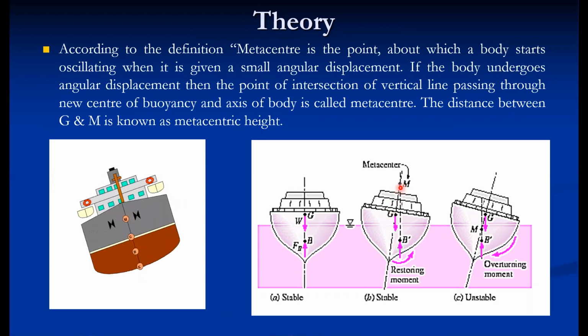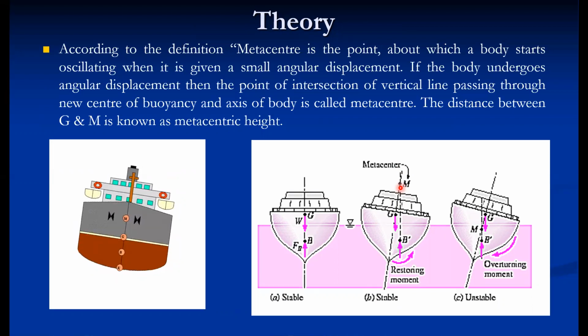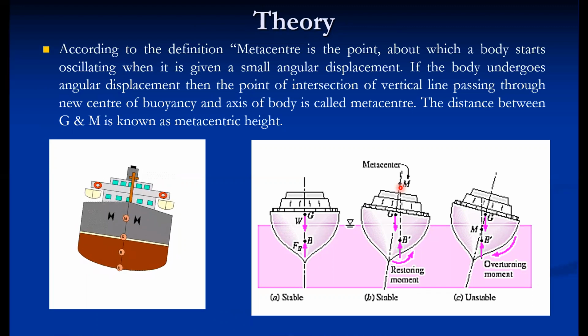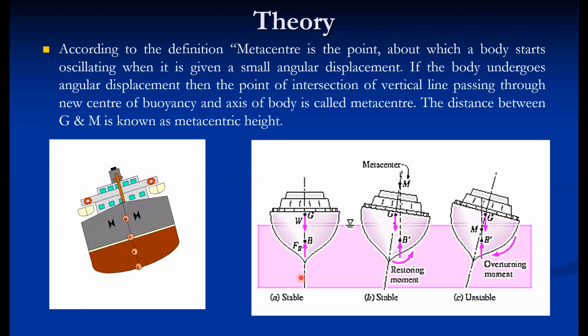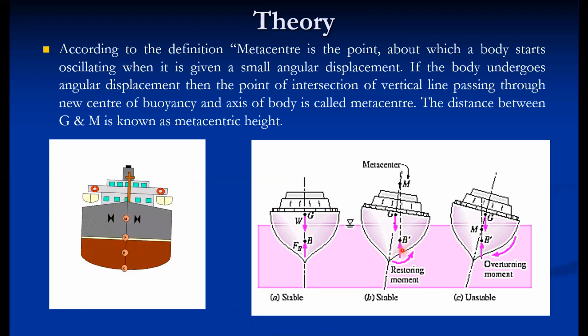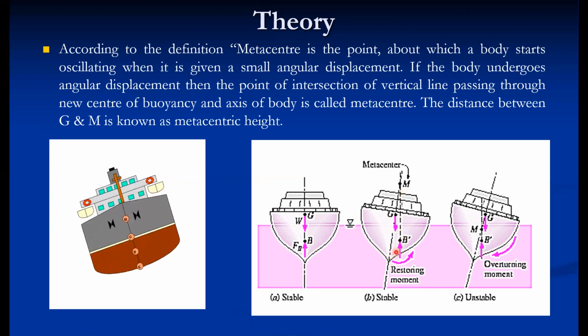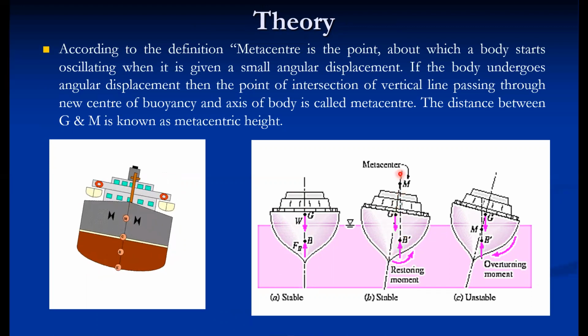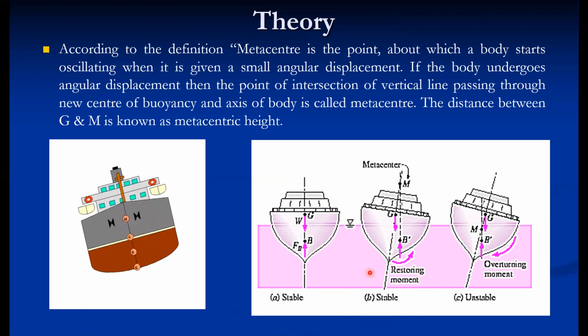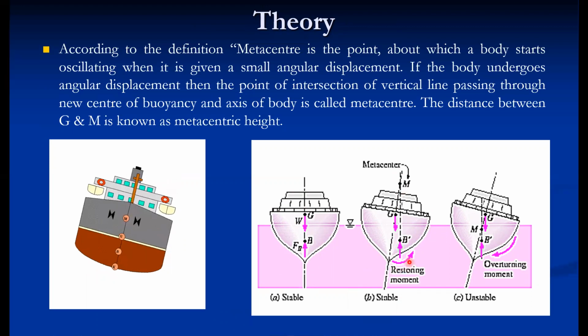Now, metacenter plays a very important role as far as the stability of the floating body is concerned, because based on the position of M, the stability is decided. So, for example, if this is a floating body, if a certain angular displacement is given, and if the intersection point is above G, then the body remains in stable state of equilibrium, because the body produces a restoring couple.